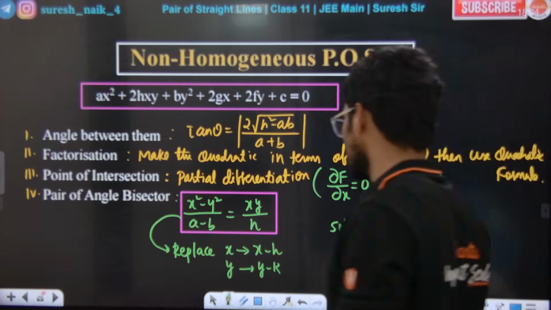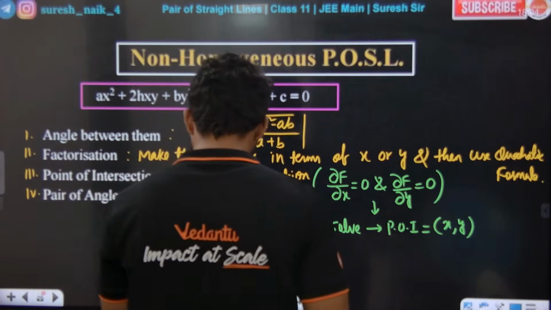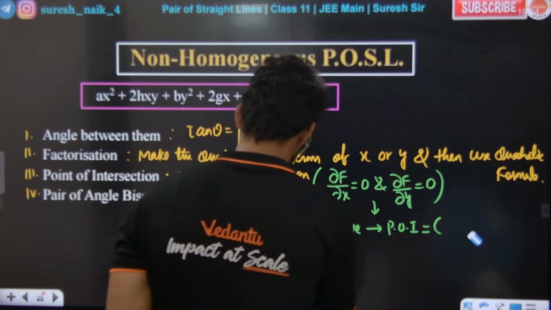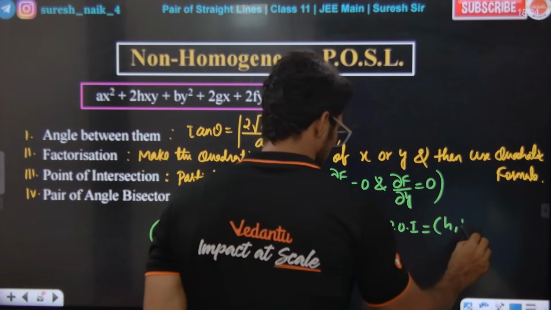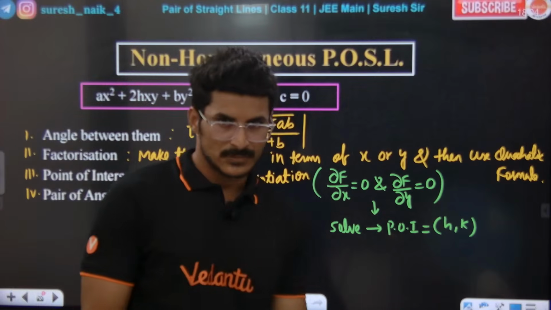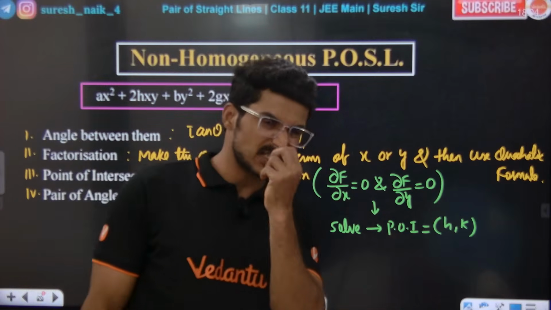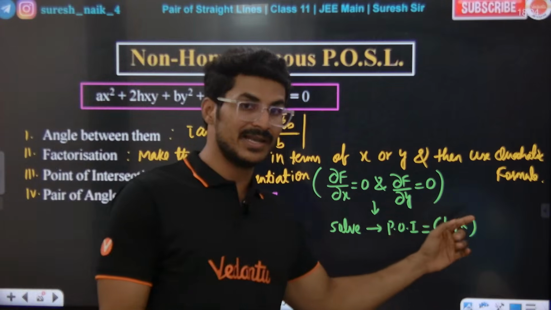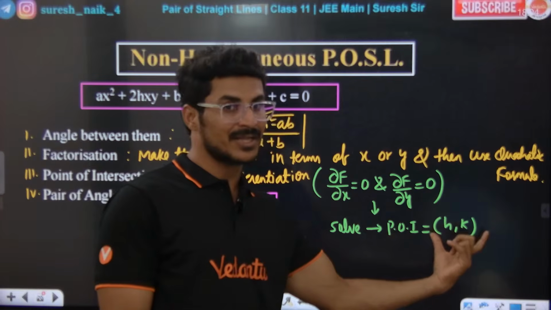Sorry, h comma k means what? Basically, h comma k is nothing but your point of intersection. Don't write it like this. This h comma k, or you can say alpha comma beta, anything works. You can represent h comma k as the point of intersection, because x comma y is already there, so you need to use some other variable here.